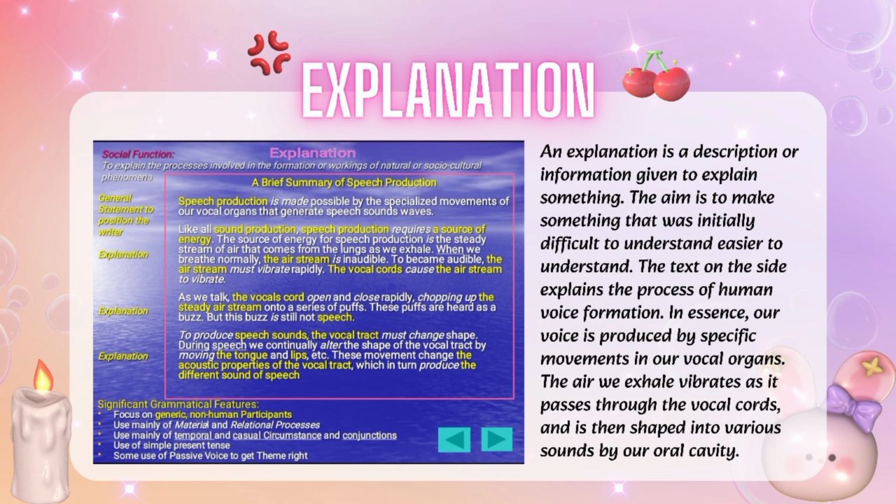Explanation. An explanation is a description or information given to explain something. The aim is to make something that was difficult to understand easier to understand. The text on the site explains the process of human voice formation. In essence, our voice is produced by specific movement in our vocal organs. The air we exhale vibrates as it passes through the vocal cords and is then shaped into various sounds by our oral cavity.